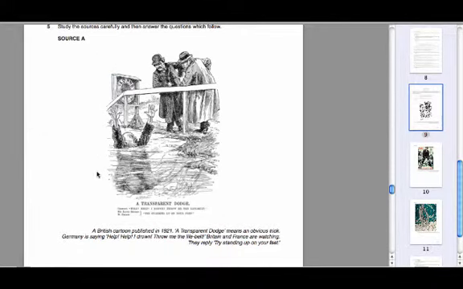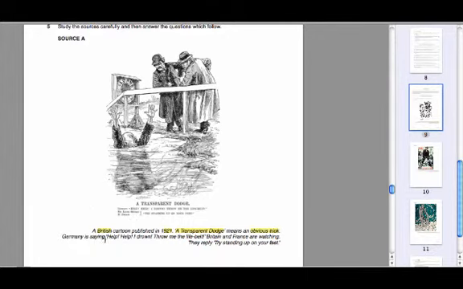Let's just have a look at the blurb underneath. It says a British cartoon. So it's key. We know that this is a British cartoon, not from Germany, but from Britain, that was published in 1921, which is the date for the question. And it's called A Transparent Dodge. So the title of the cartoon is also very, very important, and the exam board has been careful and helpful here. It says, which means an obvious trick. So a transparent dodge means an obvious trick.